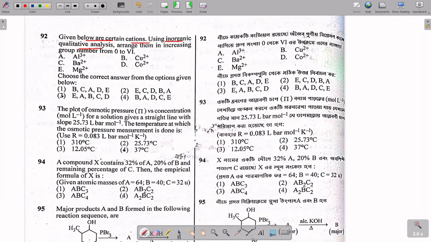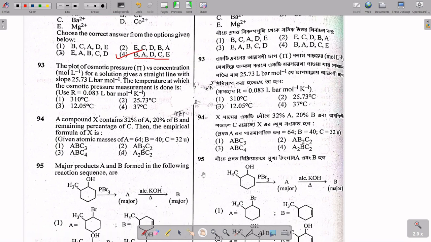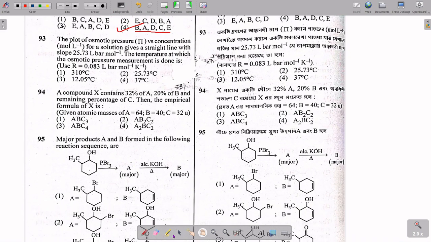Now in this question, on organic qualitative analysis, arrange in increasing group number from 0 to 14. This is not so easy, this is very difficult. So you have to understand this. If you consider that B is first, then A, then D, then C, then E. So option 4 is the correct answer. I am not giving the explanation here, it will take much more time. Okay, let's move to the next question, 92.